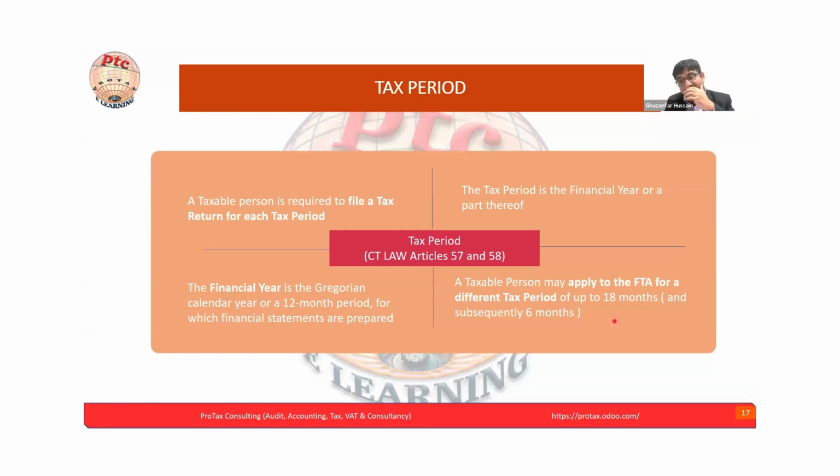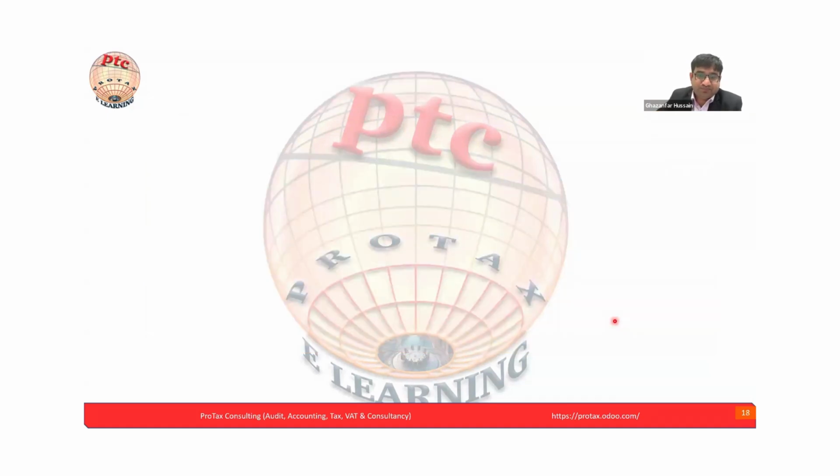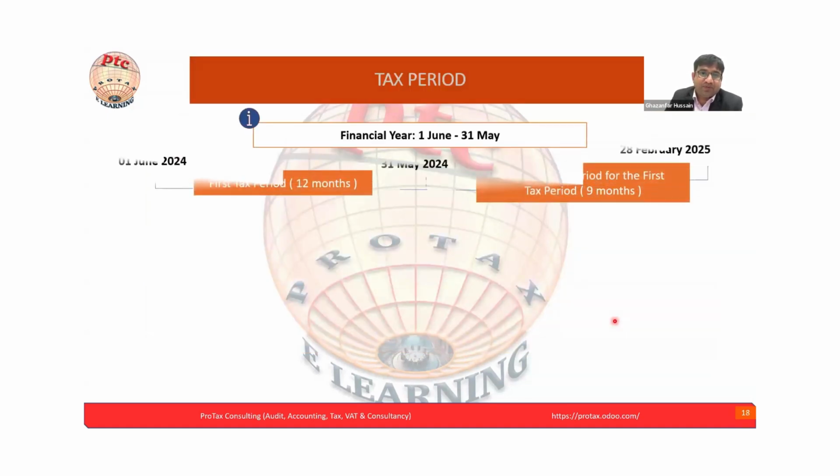But it can be less than 12 months in case the company is liquidating. So then it cannot be 12 months. It can be a shorter period, maybe 2 months, 3 months, whatever as per the actual liquidation process. Here, again just for understanding, we are presenting the tax period as an example.